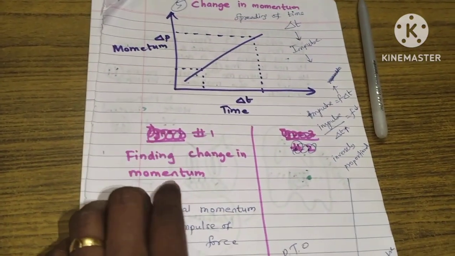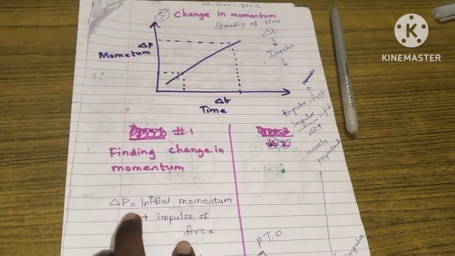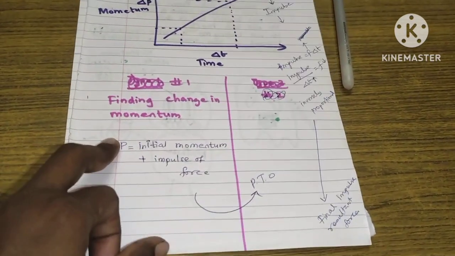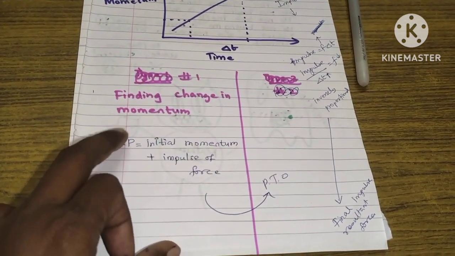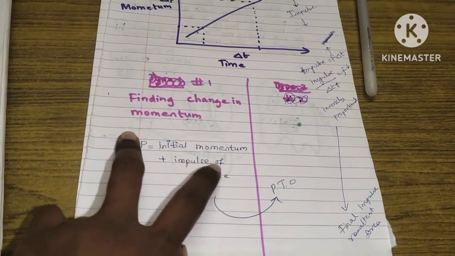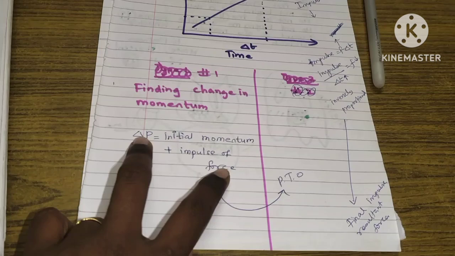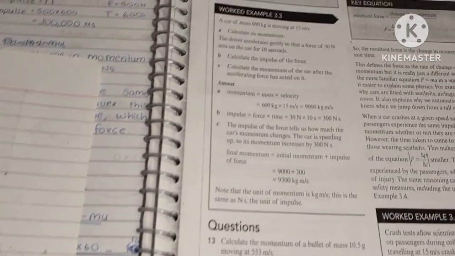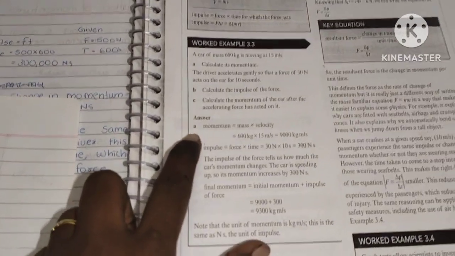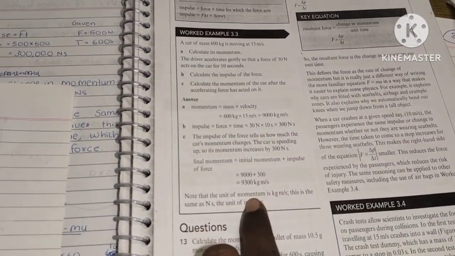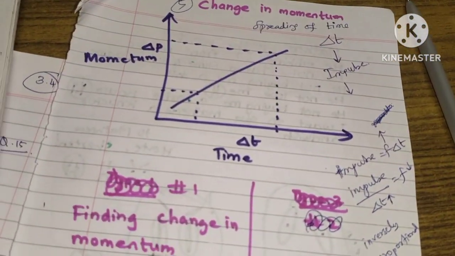So here, when looking at the change in the momentum, you are finding delta p and delta t. To find this delta p, you can find p separately, that is mass times velocity, the initial momentum, plus the impulse of force added, you get delta p, okay. This is one type of question we found here. With the piggy bank concept, to find momentum p, mass into velocity plus extra impulse added, you get the final momentum. So impulse is something I just explained to you.